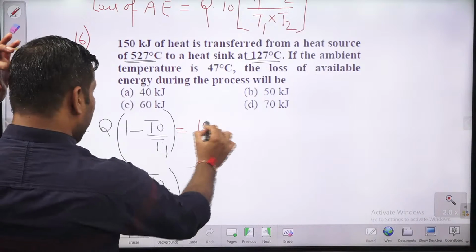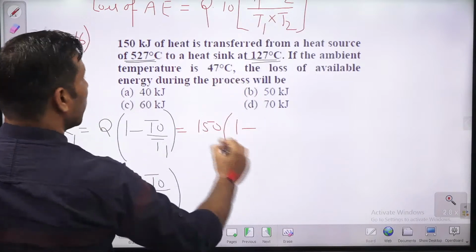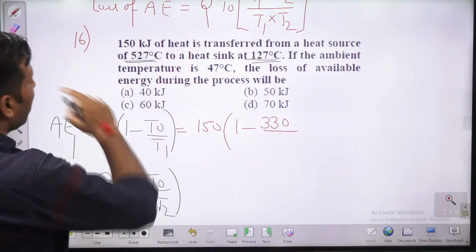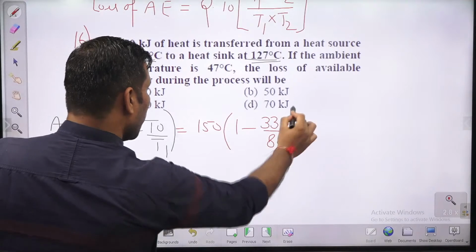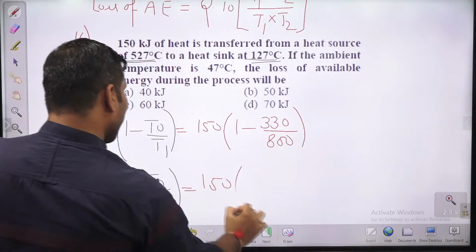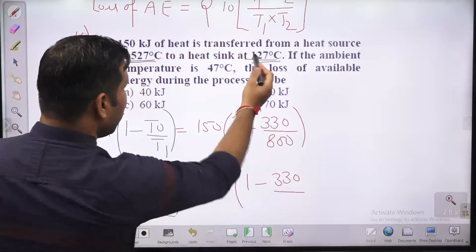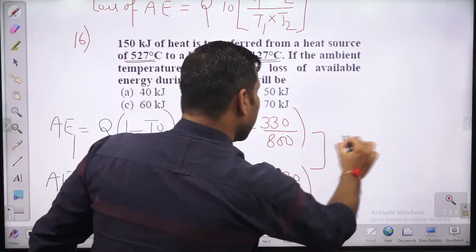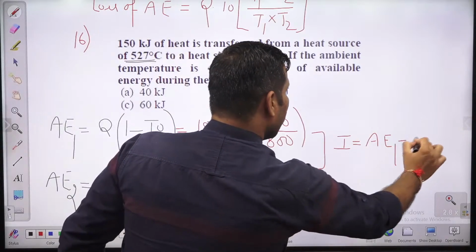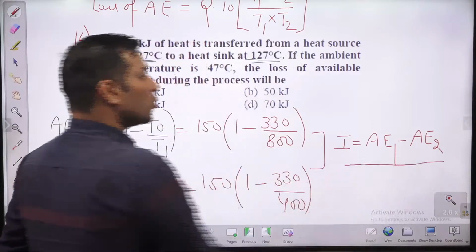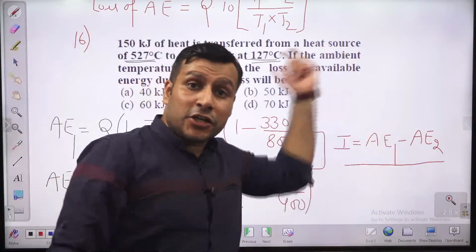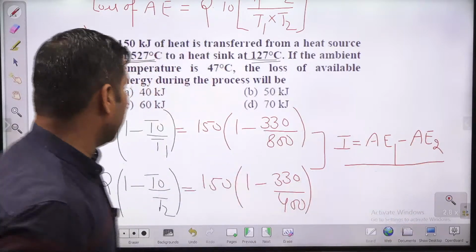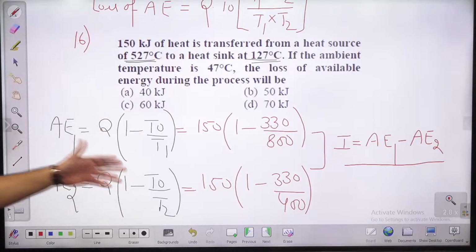तो पहले AE1 निकाल लो, 150 into 1 minus T0, कितना हो जाएगा 47, so it is 330 divided by 527 plus 273, ये हो जाएगा 800. ओके, या इसको निकाल लो 150 into 1 minus 330 divided by 400. इसको सोल्व करो, and then if you want to find out the irreversibility, so irreversibility is nothing but AE1 minus AE2, and that is nothing but what guys, loss of work. This is the available energy which you are having initially, this is the available energy which you are having finally. So the difference is this, there is a loss of available energy.